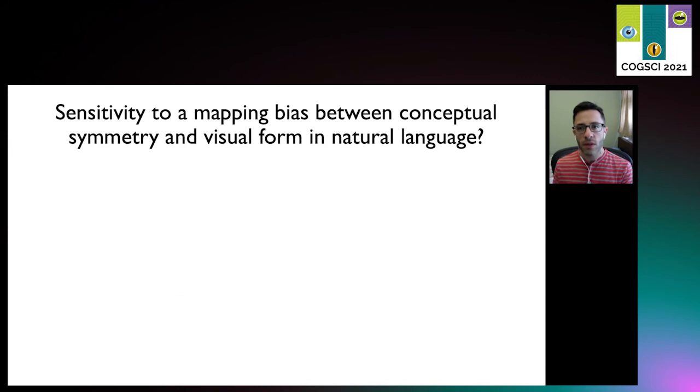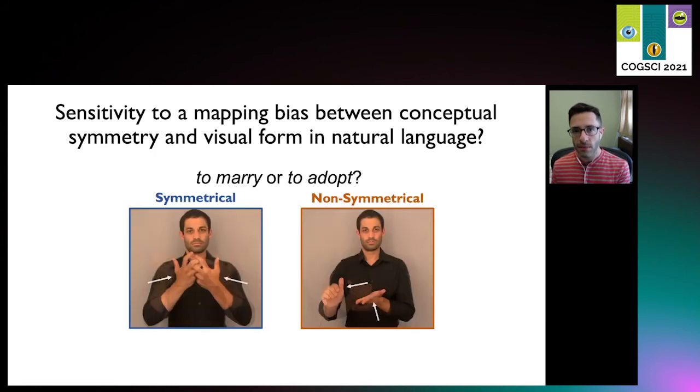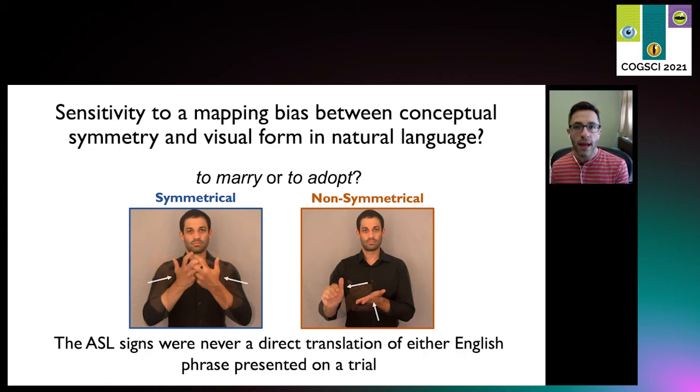Now, I don't have time to go into this next result in detail, but in another study, we also found this correspondence when observers did a similar matching task, but with a different kind of visual stimulus. They were tasked with inferring the meanings of signs from American Sign Language, or ASL. Crucially, the ASL signs were never a direct translation of the English phrases presented on a trial. But sign languages, including ASL, can express abstract relations spatially, including relations with the property symmetry.